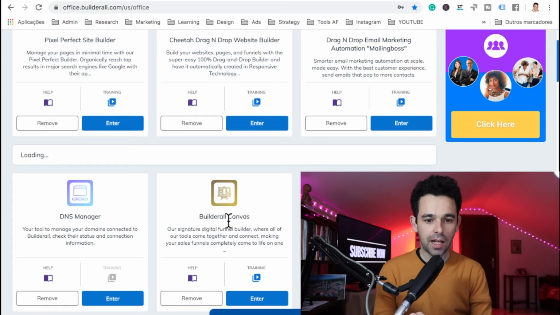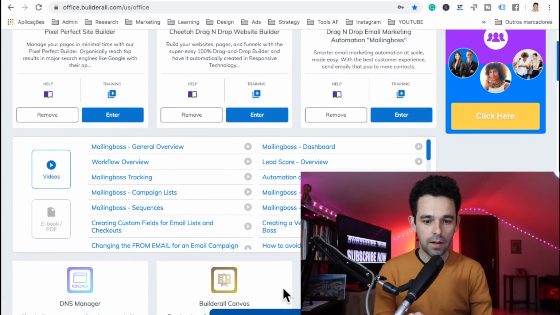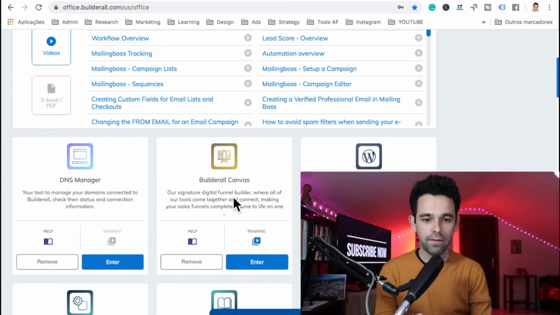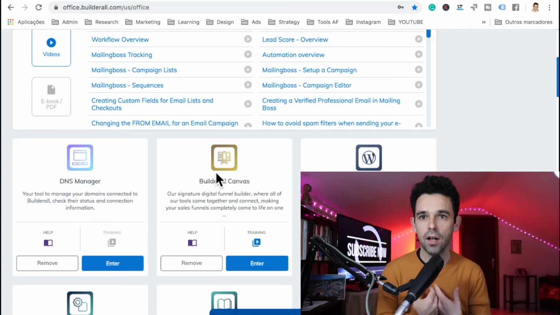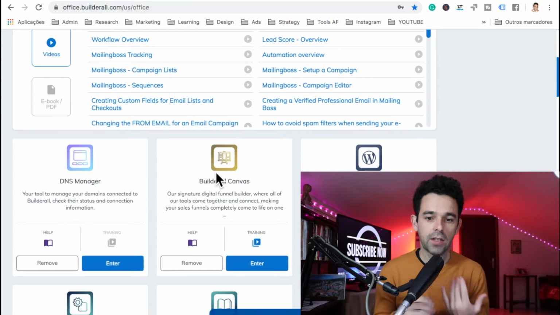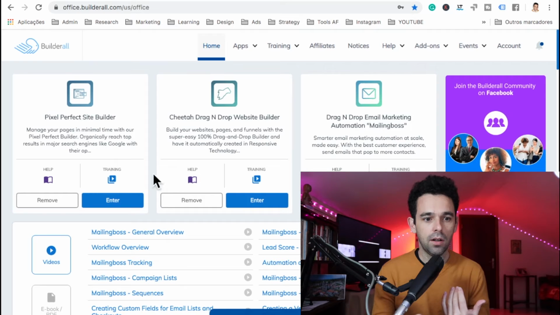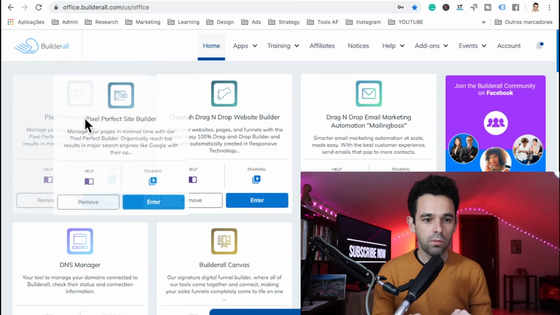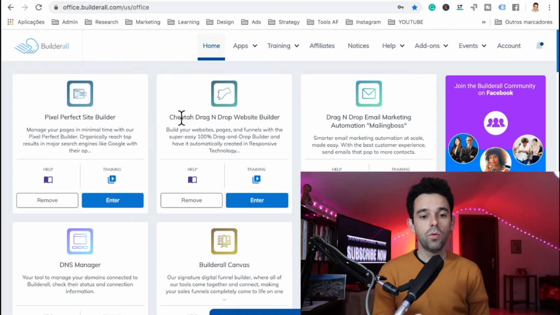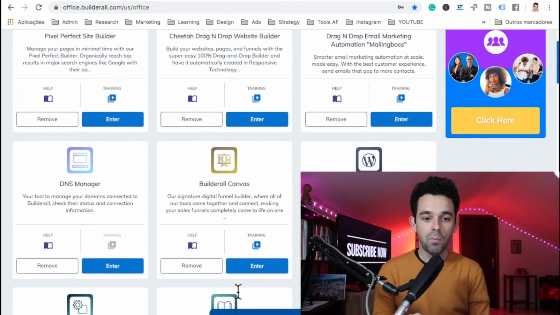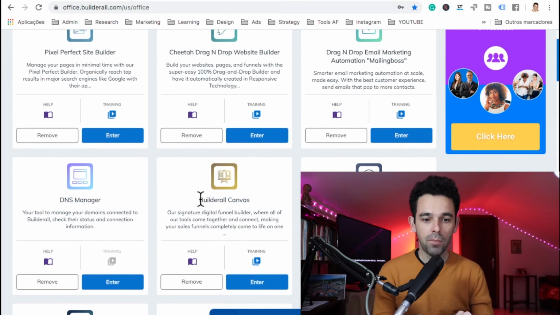Another tool that I like to use is the Builderall Canvas. Now, Builderall Canvas literally lets you build a blueprint of a funnel, and then you can export, and it will create all the pages on the Pixel Perfect site builder. But I recommend you go and build your blueprint here on the Builderall Canvas.